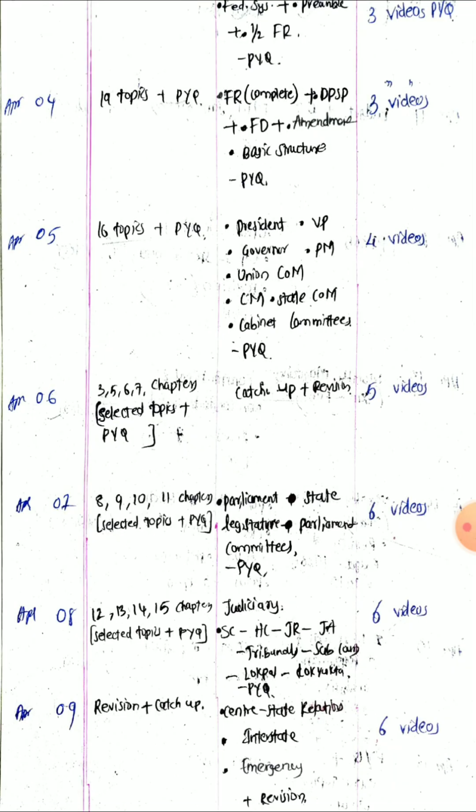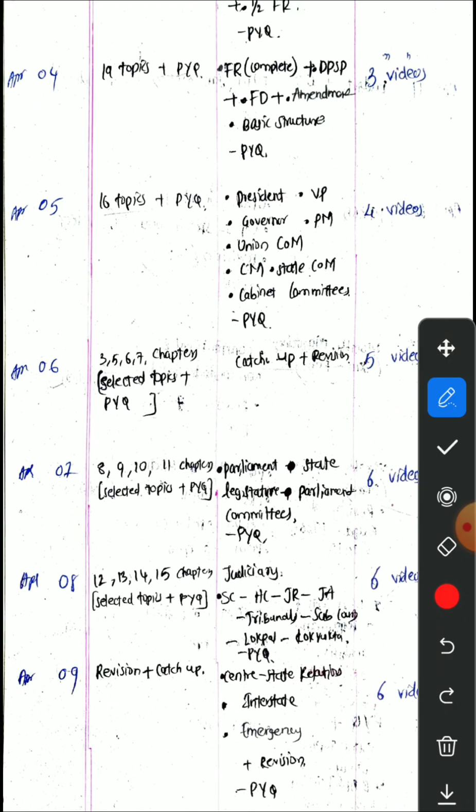Yeah, it's fine. I didn't include those dates, but let me explain. This is April 15th. We will be studying 9 topics of economy. It means only 4 topics are there. If we sum them up, only 4 topics are there. Out of that, I even completed one topic. So only 3 topics of economy plus PYQs of that related subject, that topic.